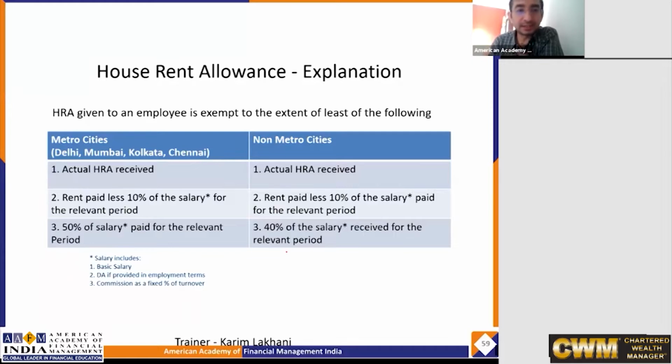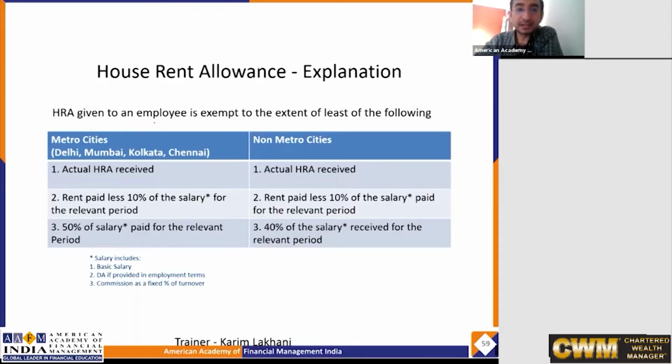Metro cities include Delhi, Mumbai, Calcutta, and Chennai. So that is one category. If you are working in any of these cities, then there is a slight difference in the limits and calculation. If you work in any other city, then slightly different limits are given. So what are the limits here?